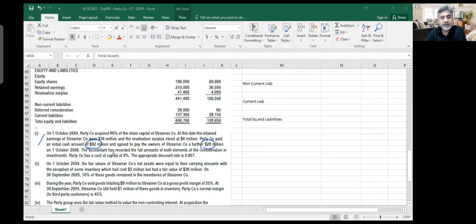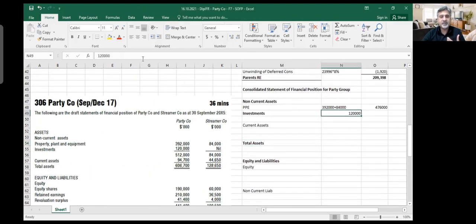And the accountant has recorded the full amounts of both elements, which means that the accountant has recorded 92 million as investment and 28 million as investment. So these two numbers belong to the investment in subsidiary. So I subtract that: 120 minus 92 million minus 28 million. And when I come up here, it looks like 0. It means that they don't have investment anywhere else. This entire investment amount actually belongs to the subsidiary. Remove them. It becomes 0.